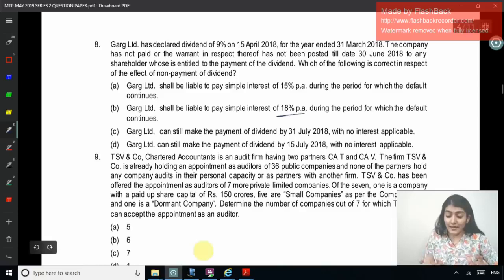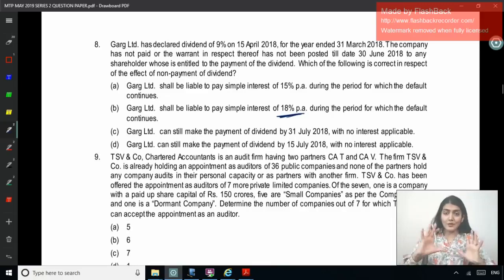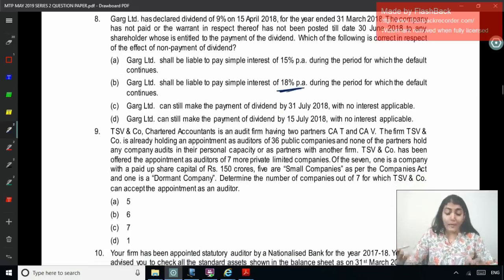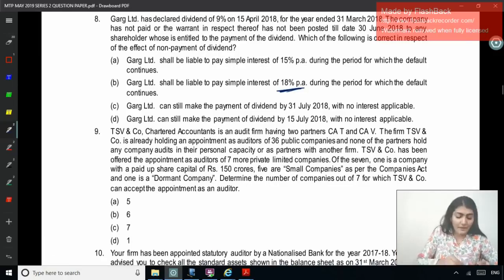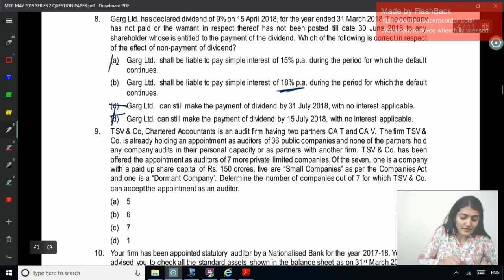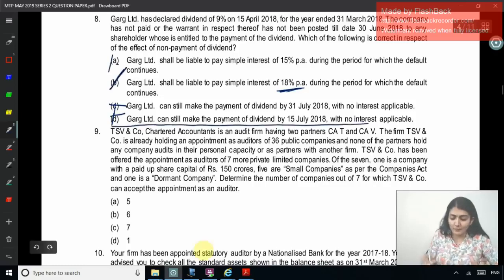Interest at the rate of 18% per annum. Now this has to be in your database and technically you should be knowing this. You have to know this fact. Garg Limited shall be liable to pay simple interest at the rate of 15%. The second one: shall be liable to pay simple interest at the rate of 18% during the period for which the default continues. The company can still make the payment of dividend by 15th of July with no interest applicable. No. These two are not correct, and the rate of interest is not 15%, it is 18%. So the correct option is B.